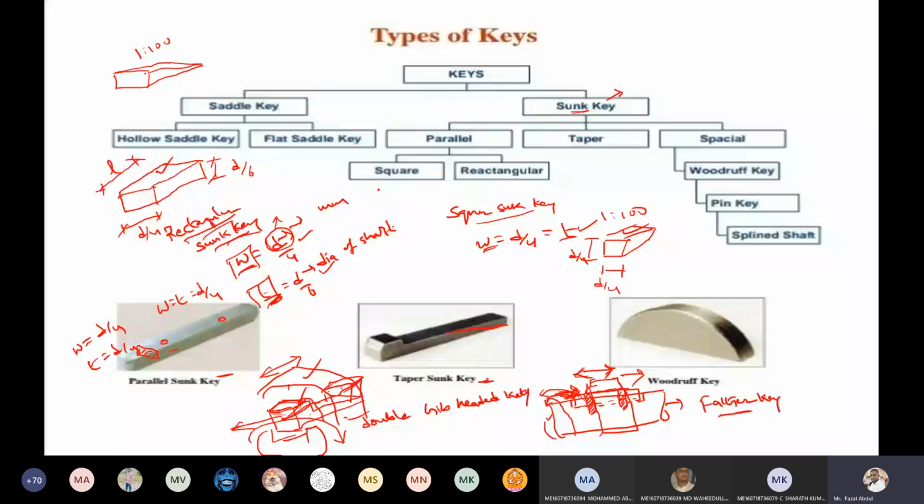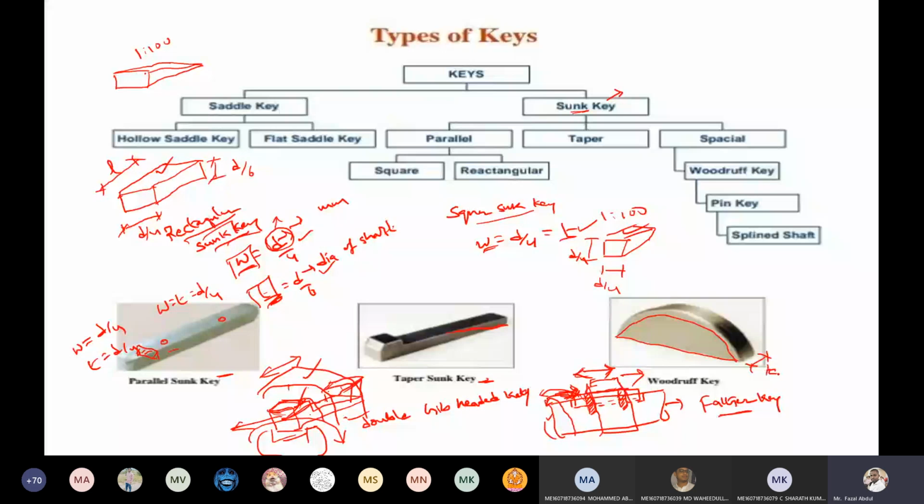Next one is the Woodruff key. Here is the diagram of the Woodruff key. It is a semicircular shape and has some thickness.